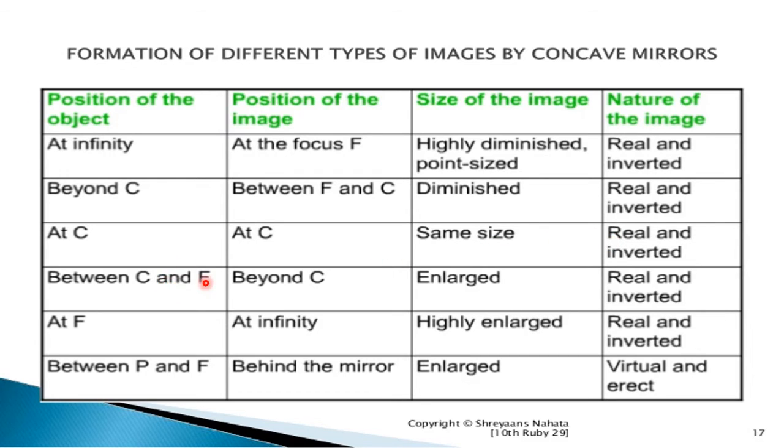Between the center of curvature and the focus, the image is obtained beyond C. It is an enlarged image, real and inverted. At the focus point, the image is obtained at infinity, highly enlarged, real and inverted. Between the pole and the focus point, the image is obtained behind the mirror. It is an enlarged image, virtual and erect.